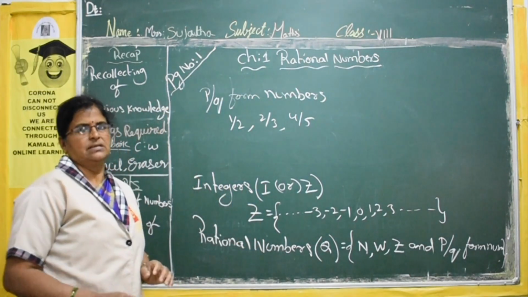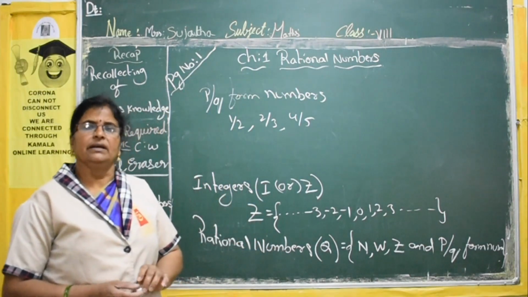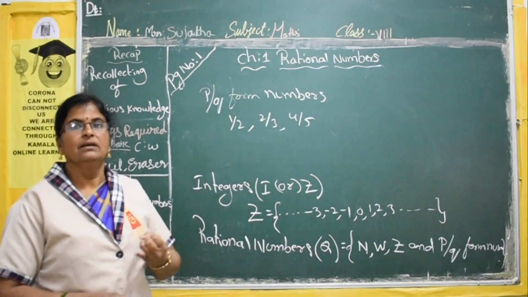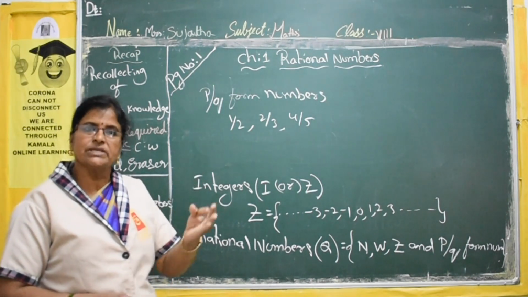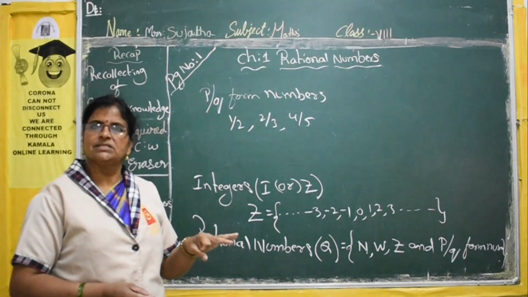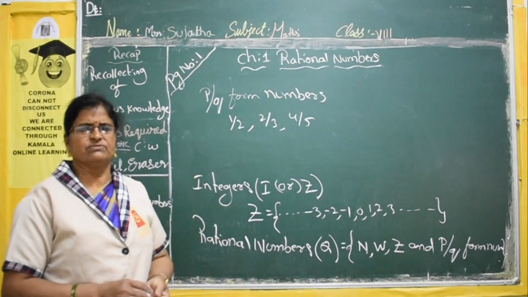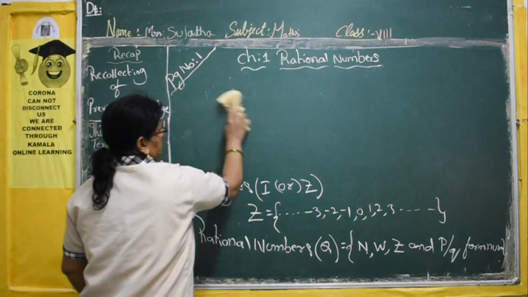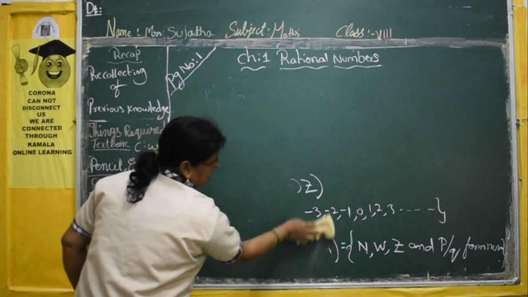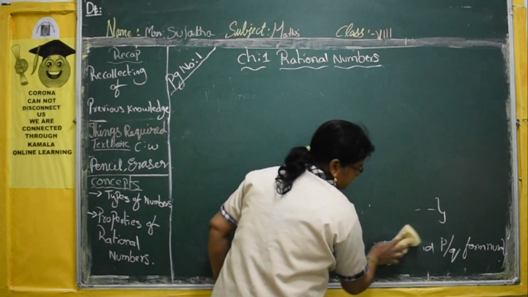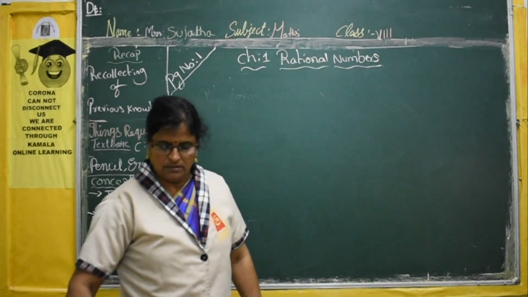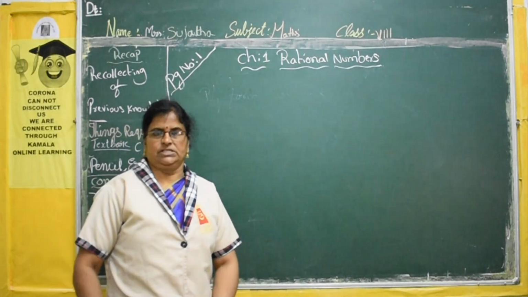Now, properties. Some properties we already studied in 7th class also. What are they? Closure property, commutative property, associative property. Along with these, we will study 4 properties. Now we have to apply all these properties to all the mathematical operations.